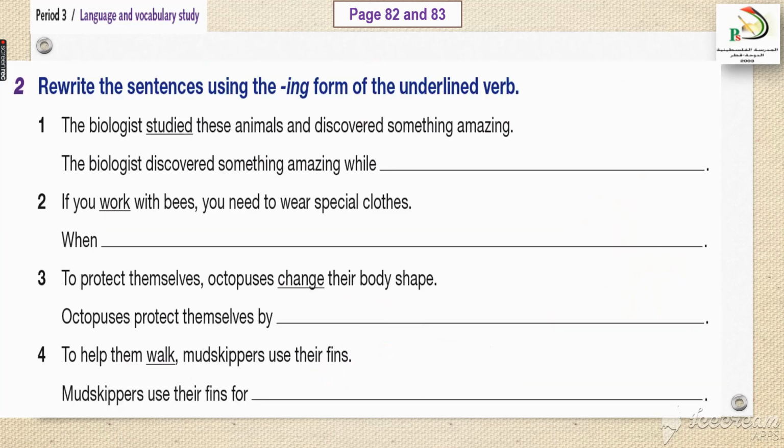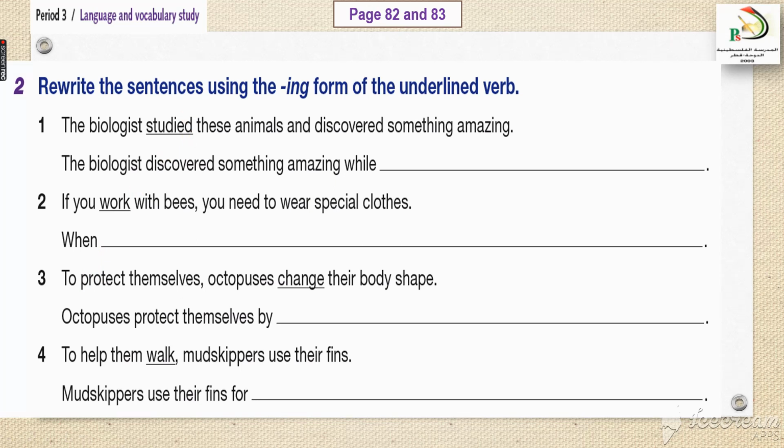Dear students, let's move to activity number 2, which is about rewriting the sentences using the ing form of the underlined verb. Number 1. What do we have to do? We have to use the ing form of these underlined verbs. The mouse pad on my laptop is too sensitive. If you give it a little click, the answer will be displayed.